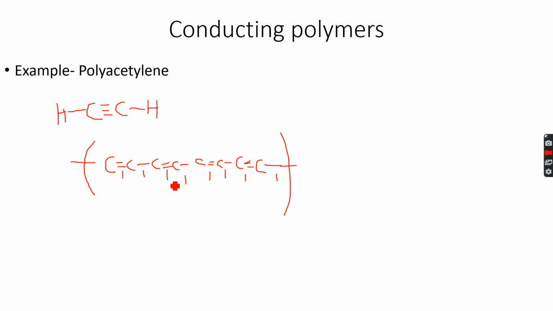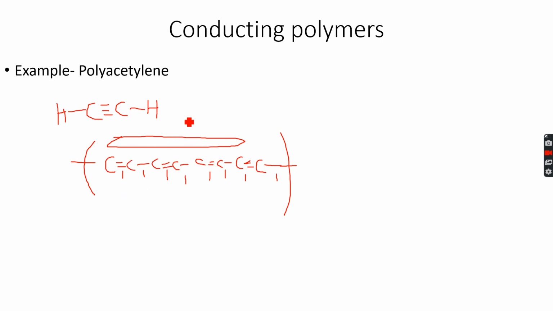This is known as conjugation, when we have alternating double and single bonds. This results in a giant electron cloud over the polymer chain, and these electrons can move when a potential difference is applied. So these are free electrons. Because of this aspect of polyacetylene, it can conduct electricity, because the electrons can move when a voltage is applied.